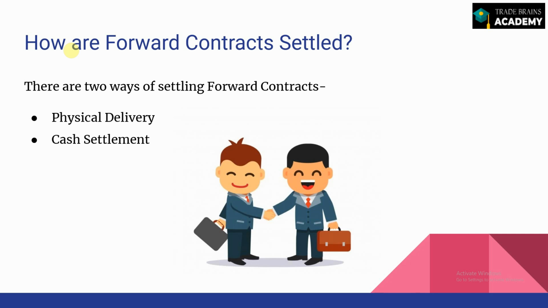B in return will have to give 10 kg of silver to Mr. A. That is a way of settling the physical delivery. Now what happens in cash settlement? In cash settlement, there is no physical delivery of any goods. Only the cash differential will have to be paid.